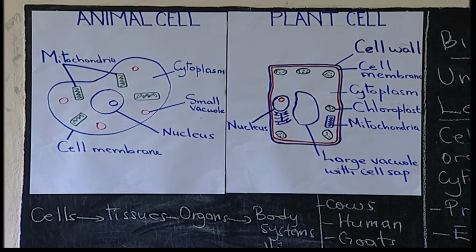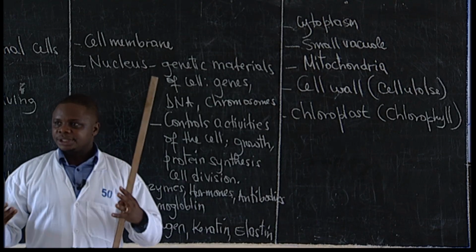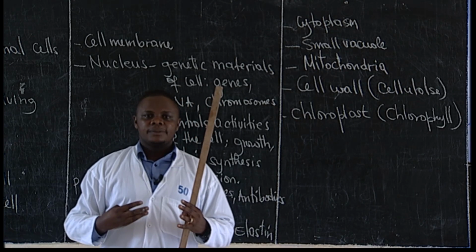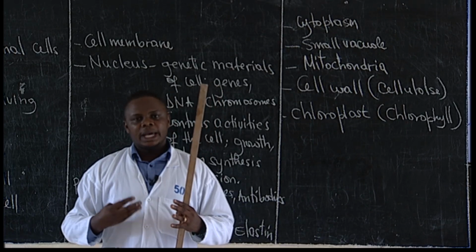Then as you see, this plant cell, in the middle, it has the vacuole, the large central vacuole, which has what we call cell sap. And then inside this large vacuole, we can find there nutrients which are needed by the plant cell.